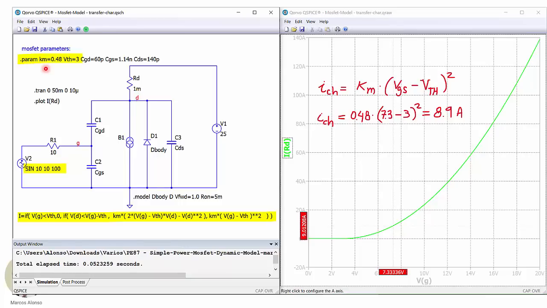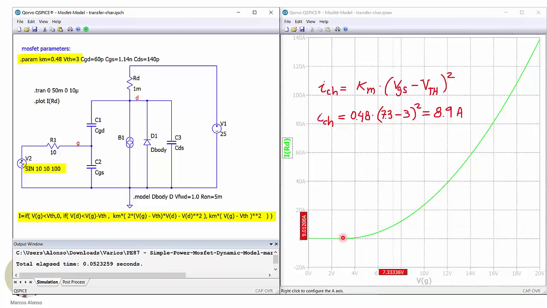And now we can check the transfer characteristic in our model, and for this what we do is to apply a sinusoidal voltage between the gate and the source. So we are going to change with this expression the voltage between 0 and 20 volts at 100 Hz, this low frequency, in order not to affect the behavior due to the parasitic capacitances. We want to obtain the static behavior of the transistor now, and then by plotting the current going into the drain versus the voltage VG, as we can see here, we obtain the transfer characteristic.